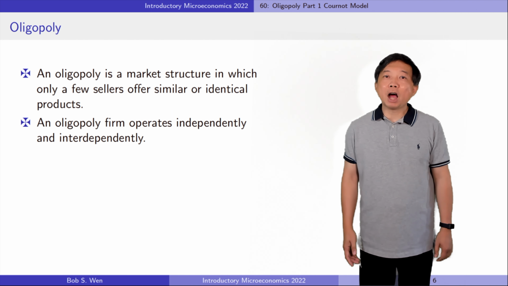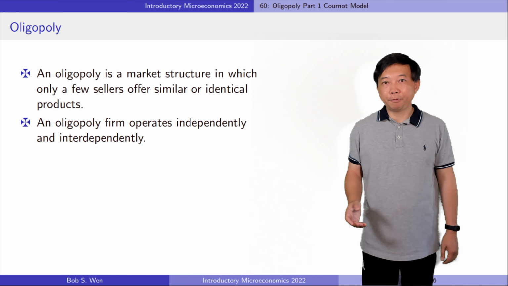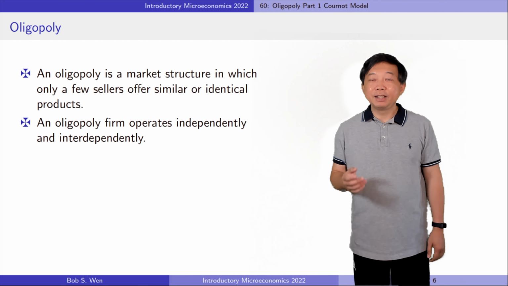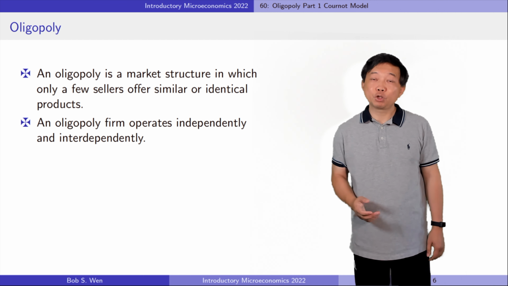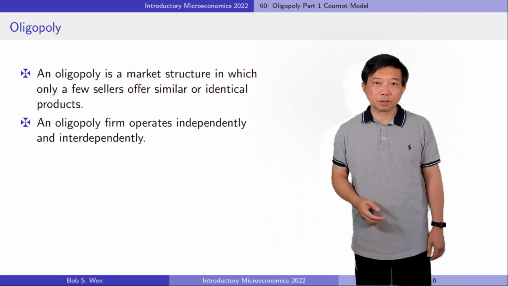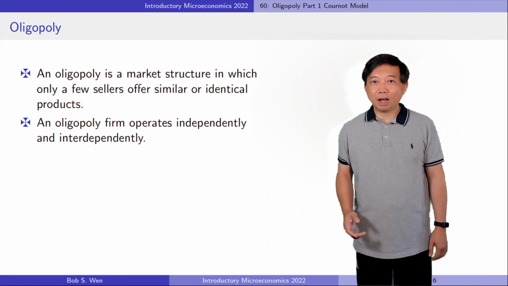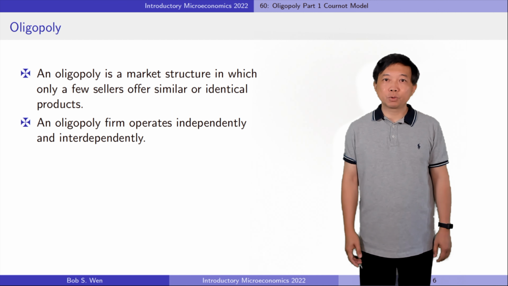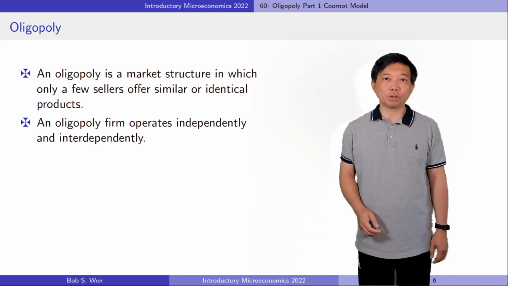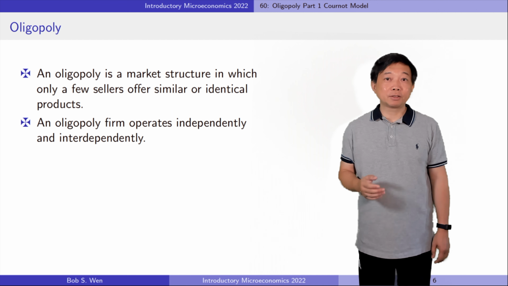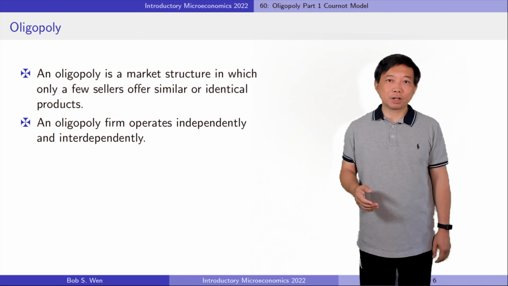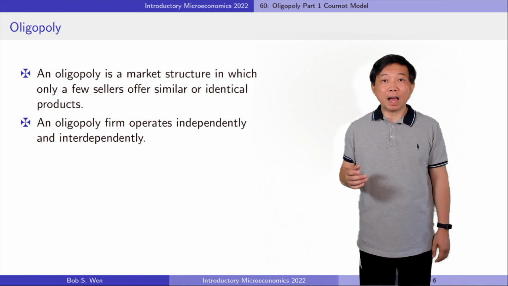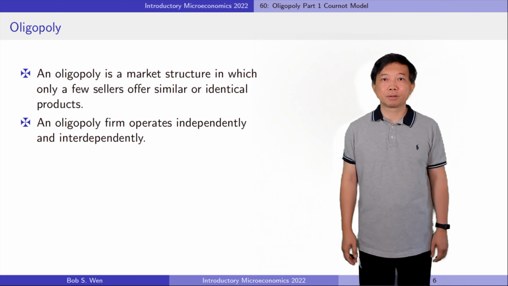But today, I will focus on the oligopoly firms that operate independently, which means they do not collude. However, they are interdependent. Interdependent means when the firm makes its production decision, it considers how its decision might affect the production decisions of the other firms in the market.